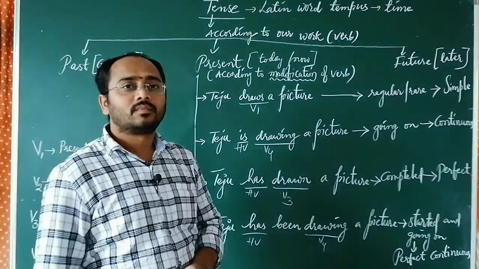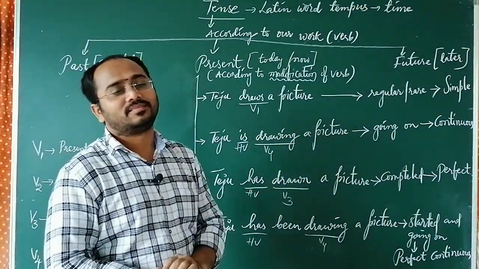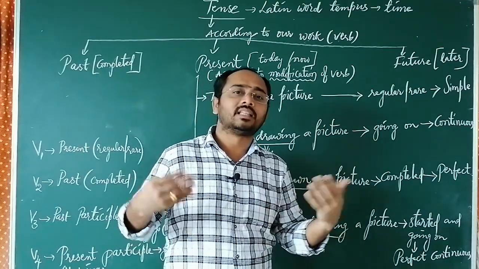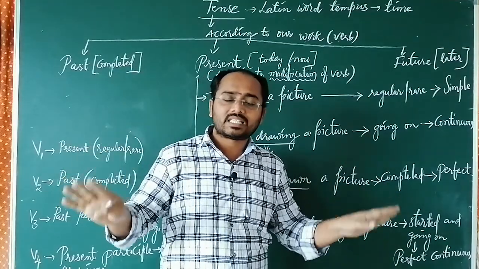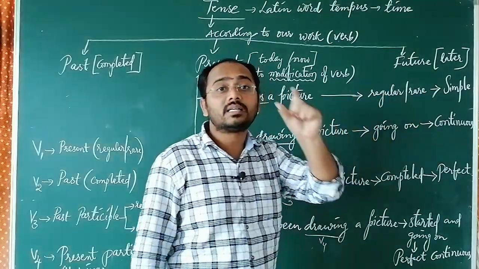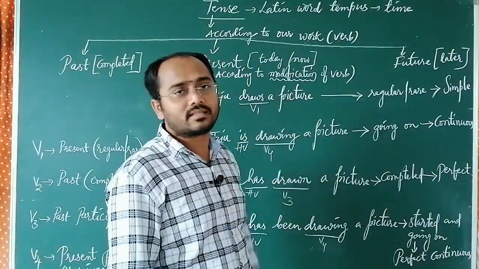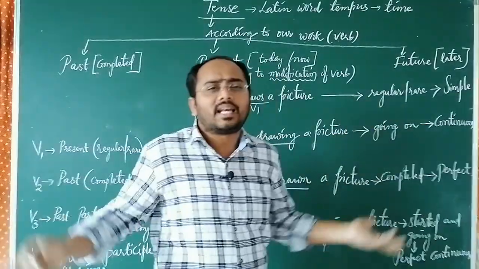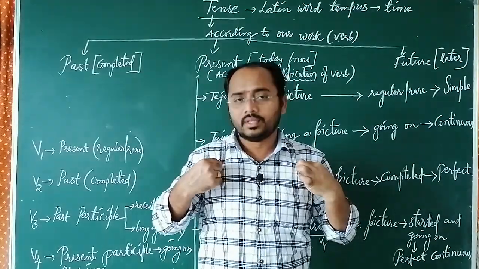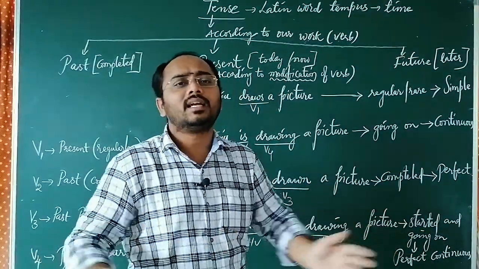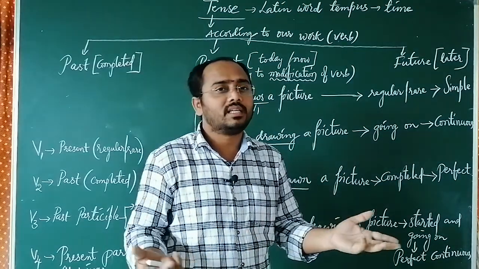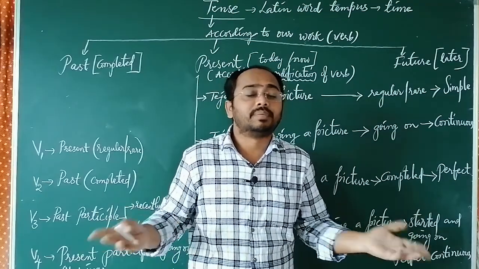Now we need to have the naming ceremony. Suppose, according to my date of birth or astrology or some other stars, my name is kept as Raju. Same way, according to its features, we need to give a name to this sentence. See, when something is regular or rare, even in my videos, generally I am visible to you in either this shirt or a light pink shirt. It is regular, to identify me in an easy way. So when something is regular or rare, we call it very simple.